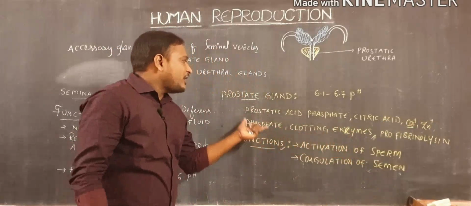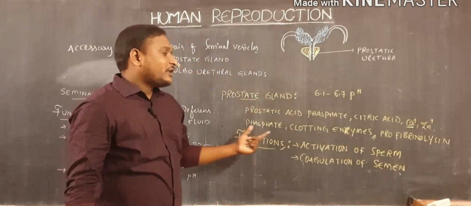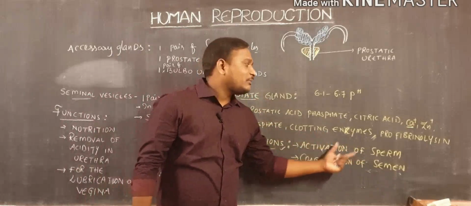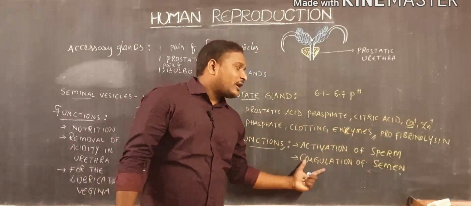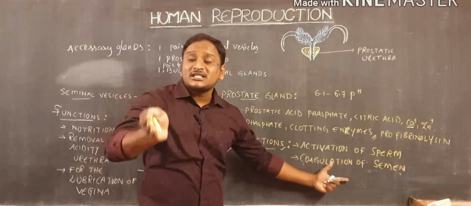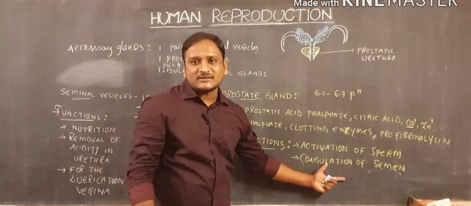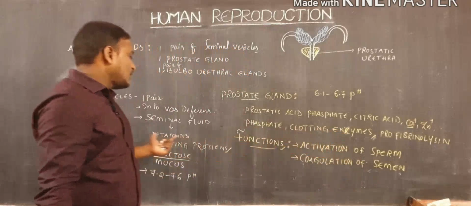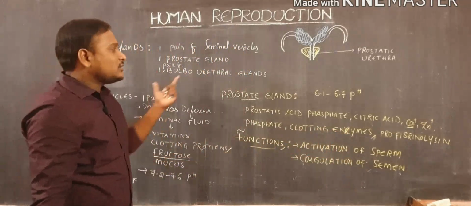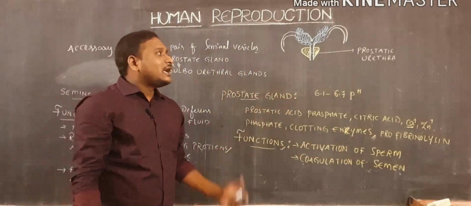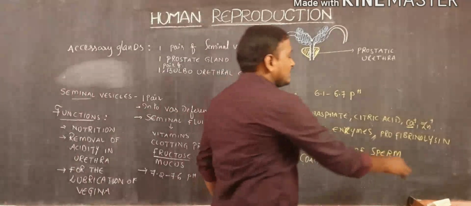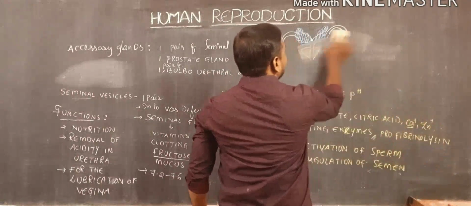Anyway, what are the main functions of the prostatic gland? Activation of sperm cells with the help of calcium ions, and coagulation of semen to conserve the energy which will be utilized by sperm cells. That is done by clotting enzymes and clotting proteins. Those are the two important accessory glands. And another accessory gland is the bulbourethral gland.